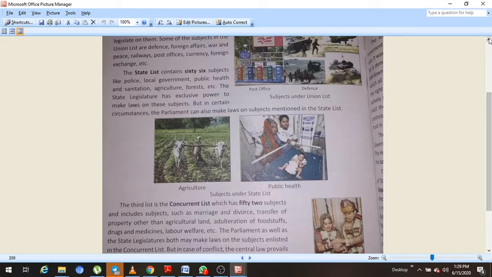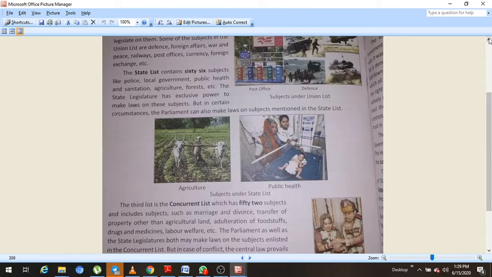Like suppose police, the requirement of police varies from state to state. Those states where violence, where corruption, where crimes are very very high, there will be different requirements. Those states where peace exists, there will be different requirements.